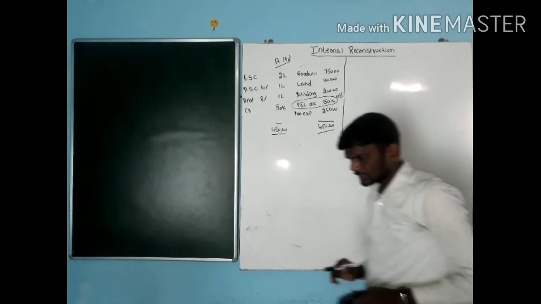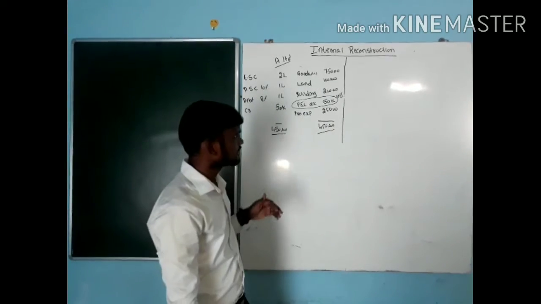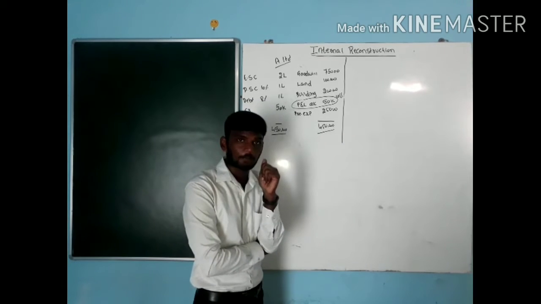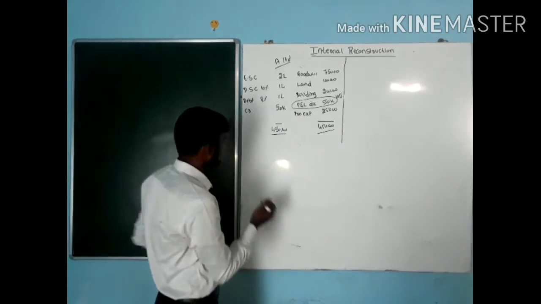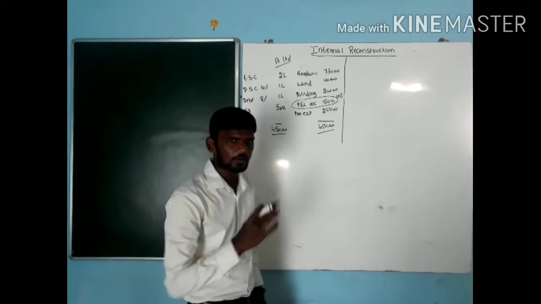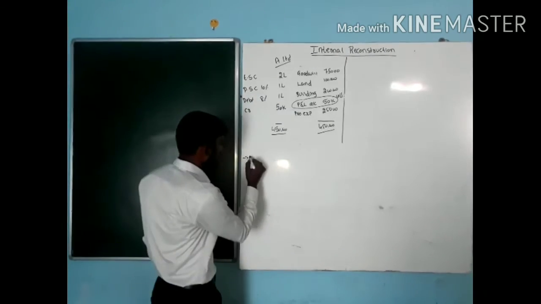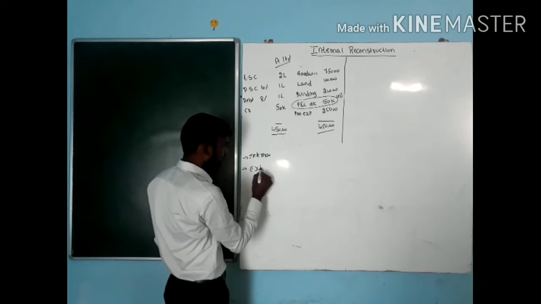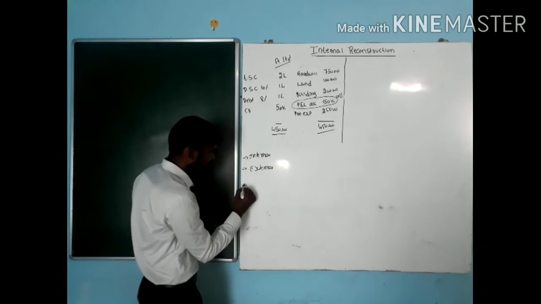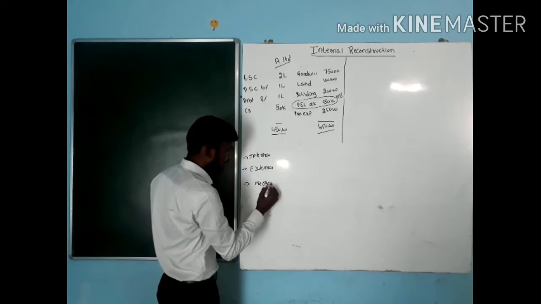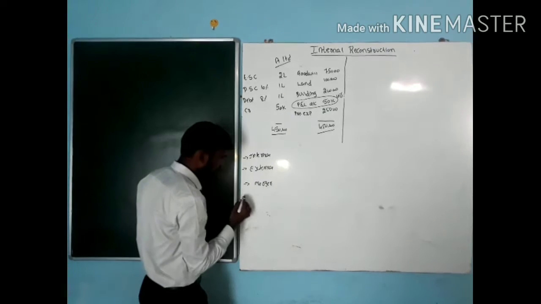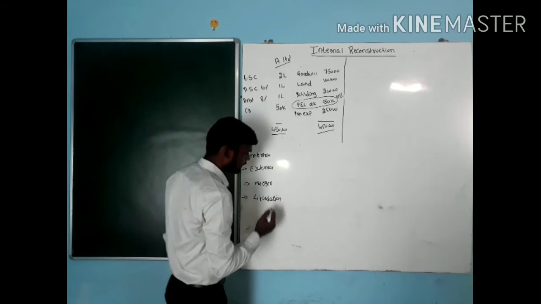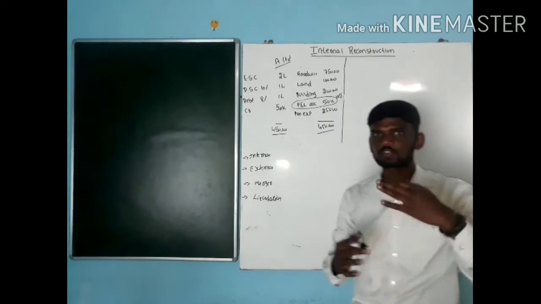If it is losses, what are the situations, what are the conditions, or what are the forms by which we have to close the company? When it comes to loss, the company has various options. Either we need to go for internal reconstruction, or we need to go for external reconstruction, or we can go for merging into some other company. If not, in the end we have to liquidate, that is liquidation of the company. These are the forms of closing the company.